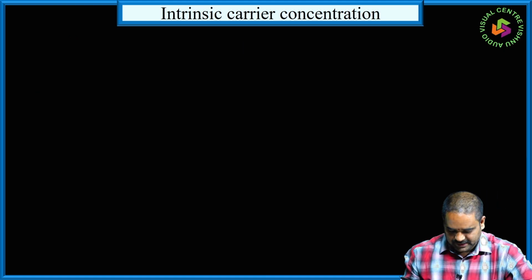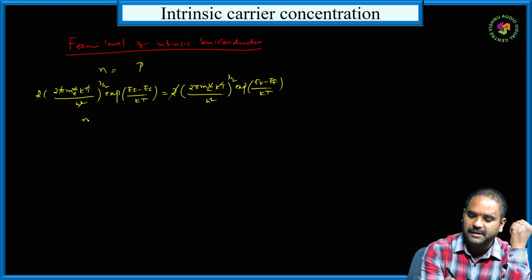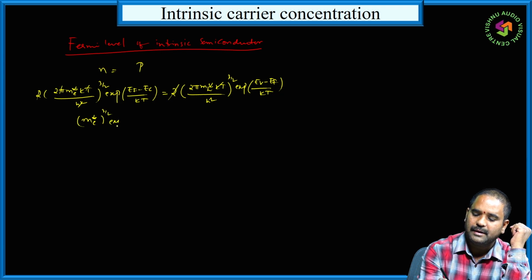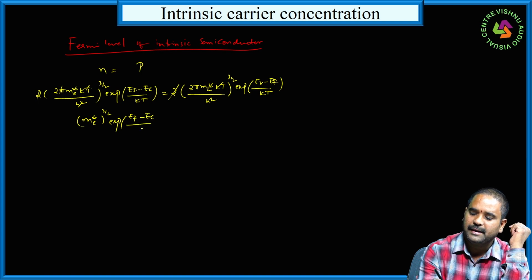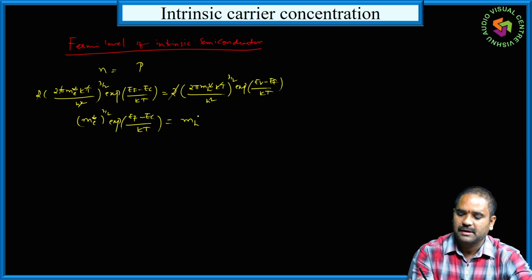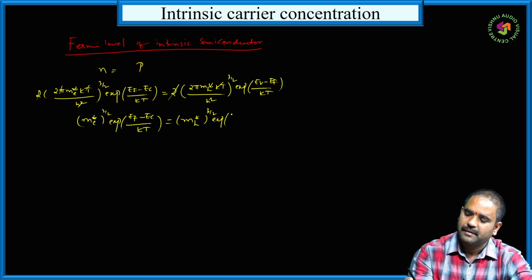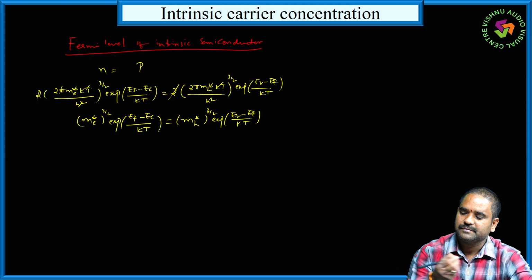Then the remaining expression can be written as me* to the power of 3/2 exponential of (EF minus Ec) by kT is equal to mh* to the power of 3/2 exponential of (Ev minus EF) by kT.